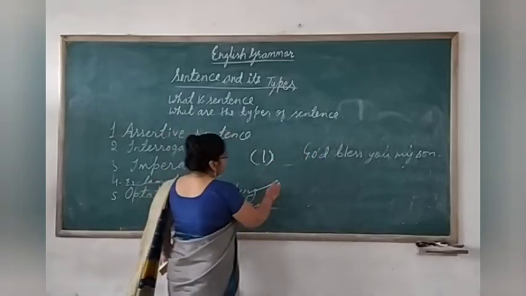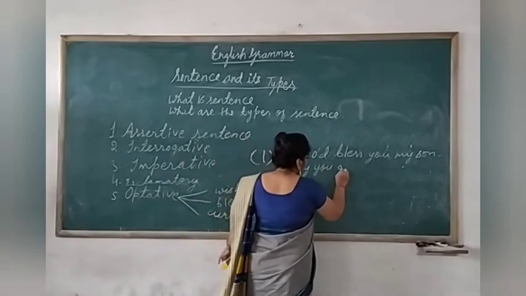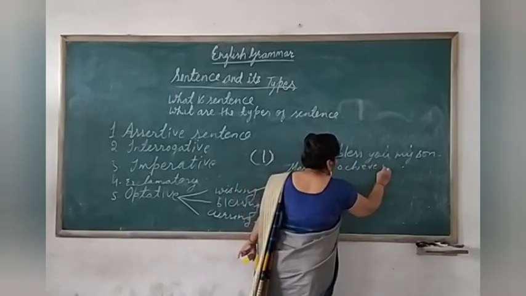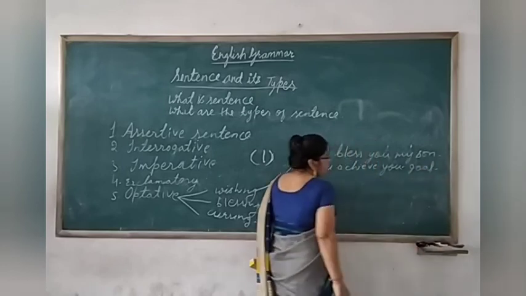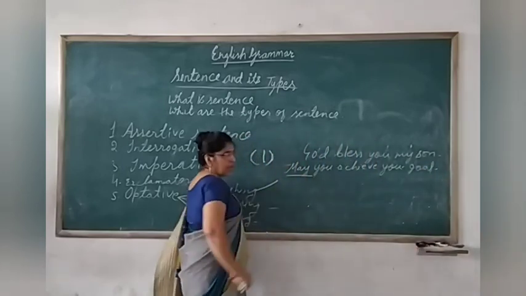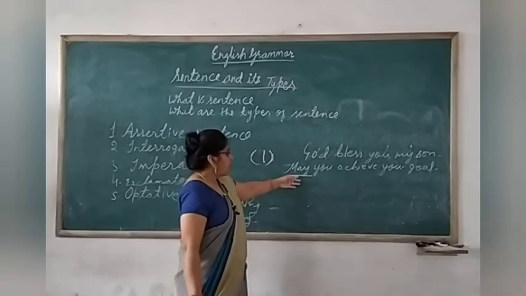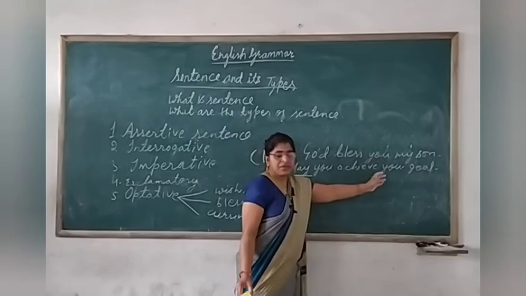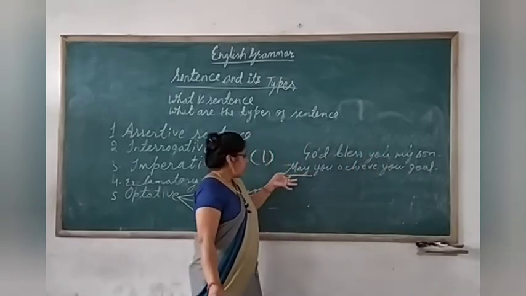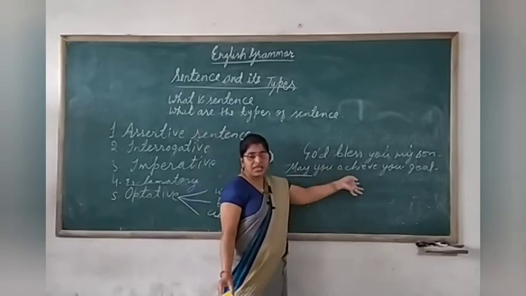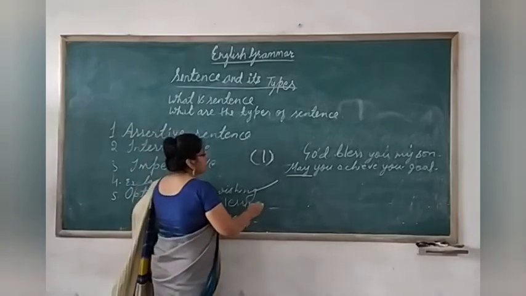Let's take another example. May you achieve your goal. See here, what are you doing here? You are wishing somebody who is beloved of you. You are wishing the person that may he achieve the goal that he has decided. Clear? Here, wishing is done. Same way, cursing, I'll take one sentence of curse.